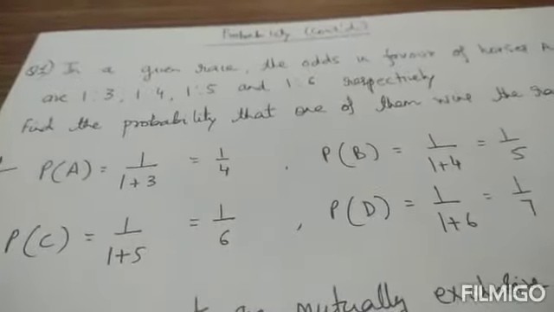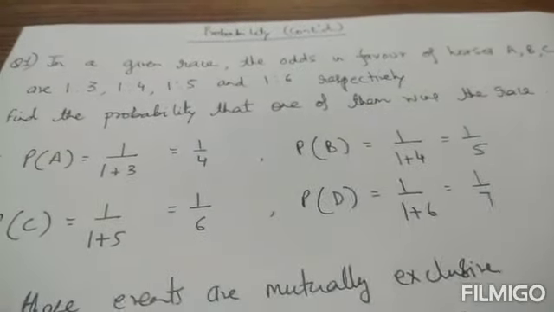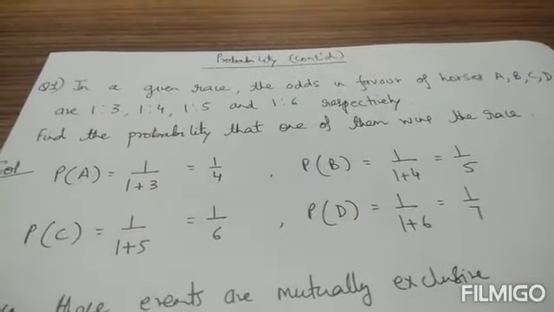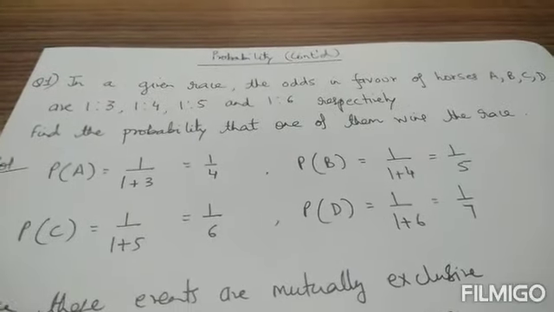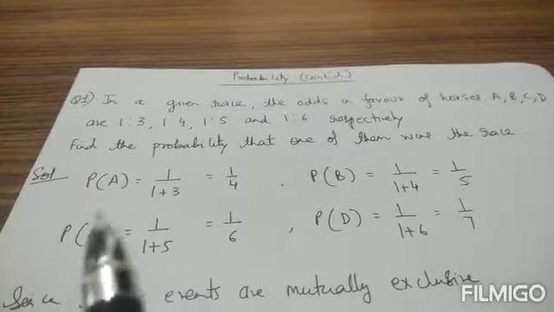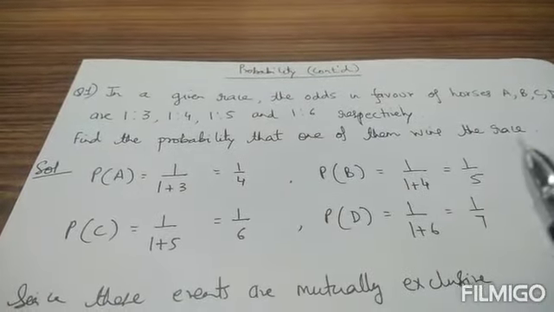Probability continued. Question number 1. In a given race, the odds in favor of horses A, B, C, D are 1:3, 1:4, 1:5, and 1:6 respectively. Find the probability that one of them wins the race.